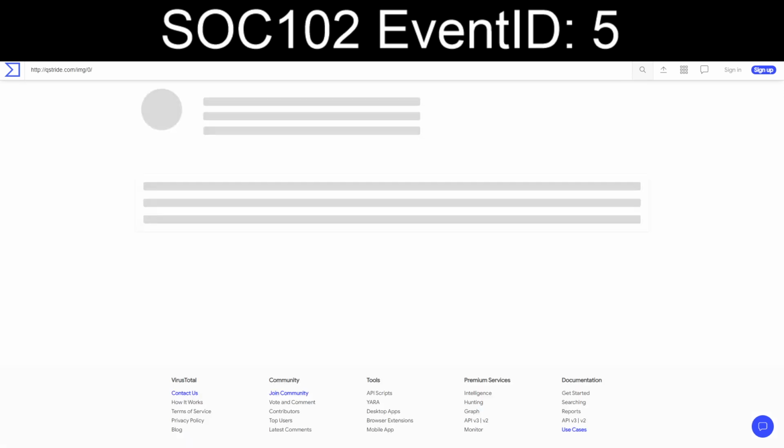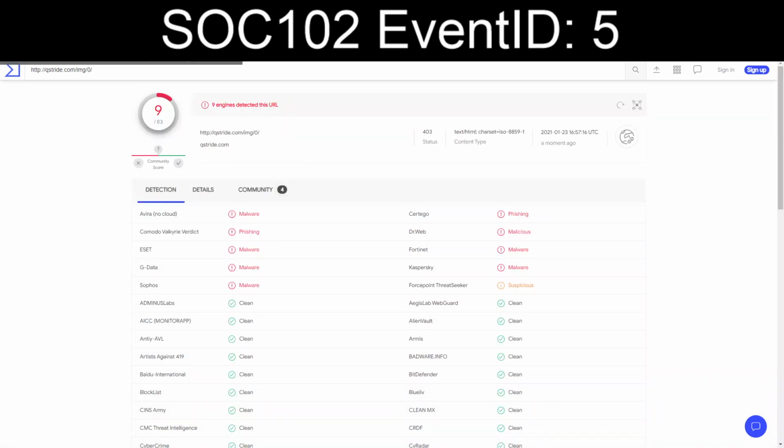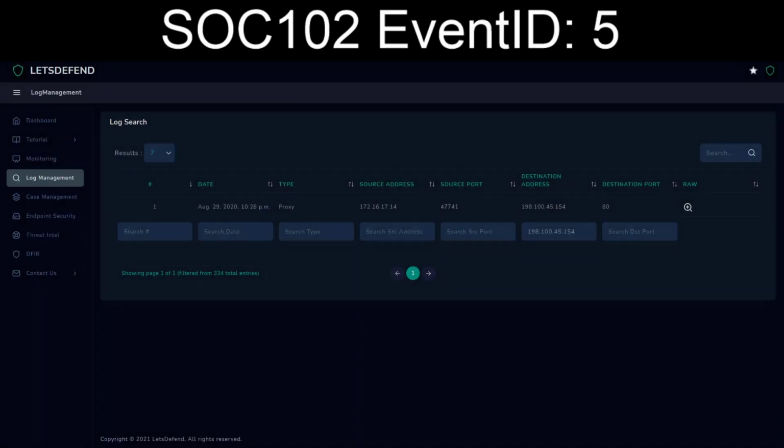Here, just for shits and giggles, refresh. Cartago still says phishing. Komodo says phishing, but still overwhelmingly malware. So let's go take a look at the logs.